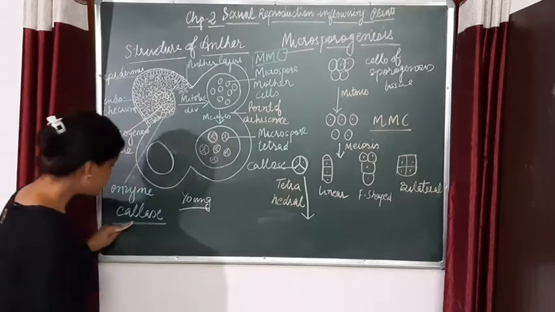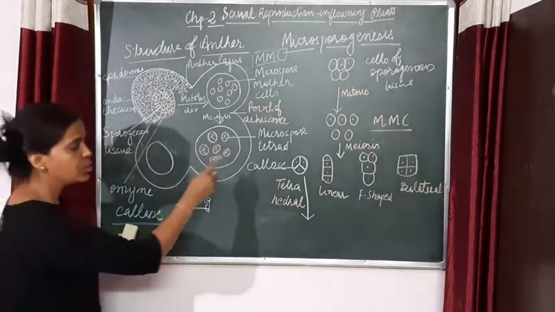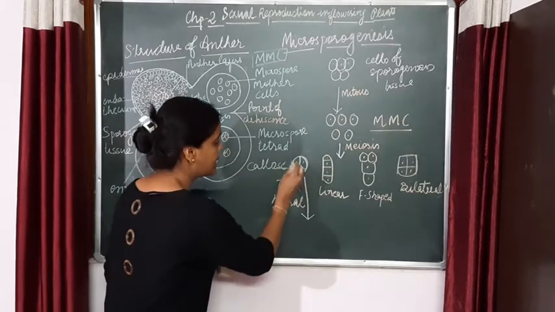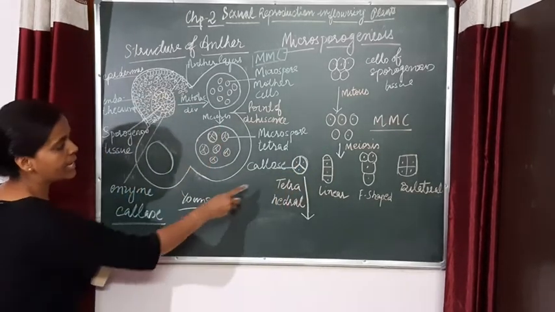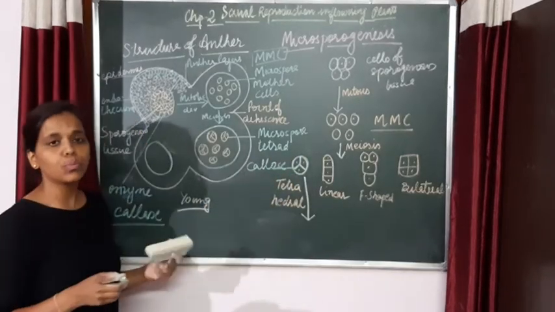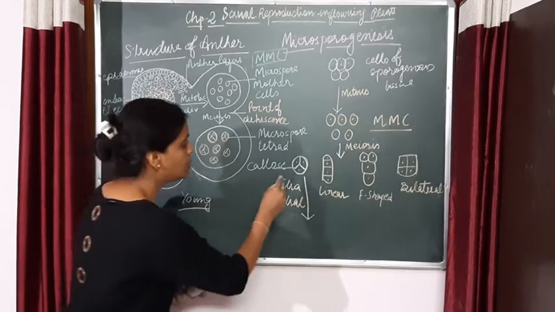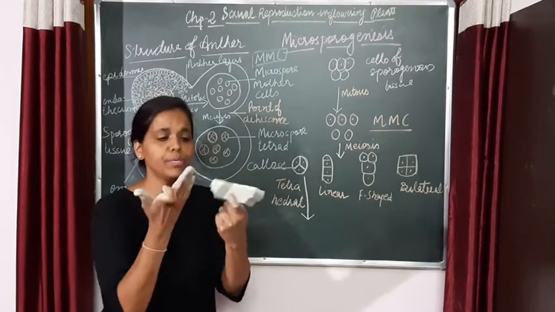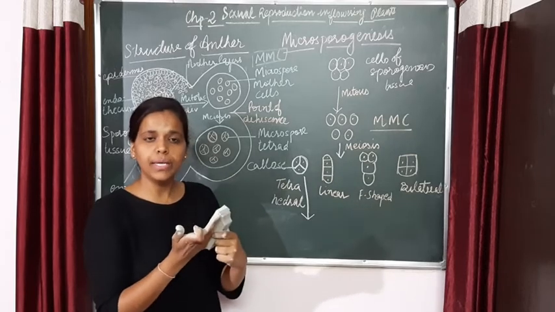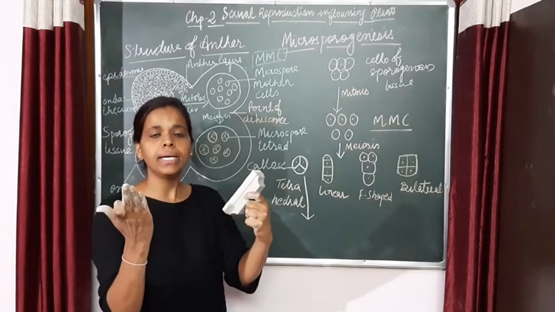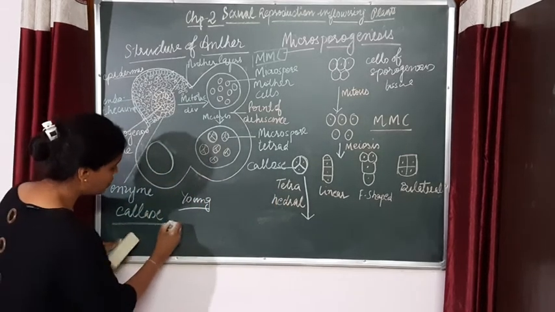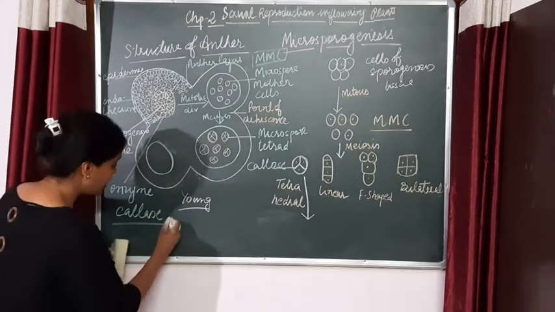Now this enzyme is going to function over here, and what it is going to do is dissolve the callose layer which is present in the microspore tetrad. If this layer was keeping them joined, and the layer dissolves in between, what will happen? The cells will separate out, right? So let me write the function of this enzyme.